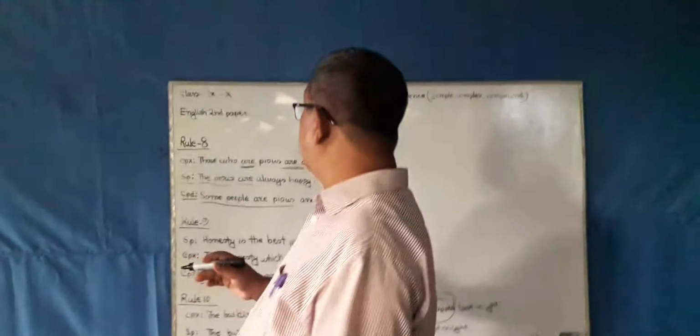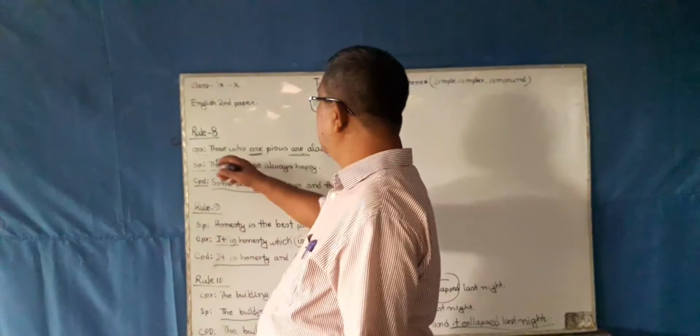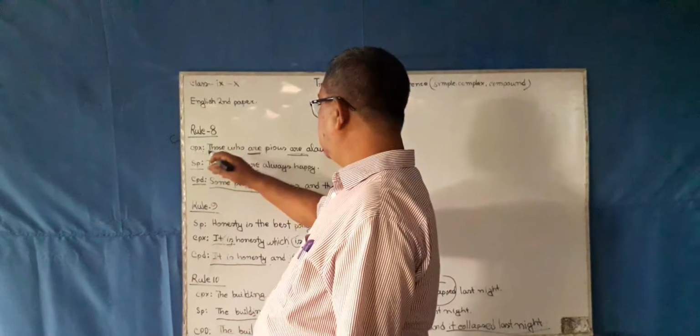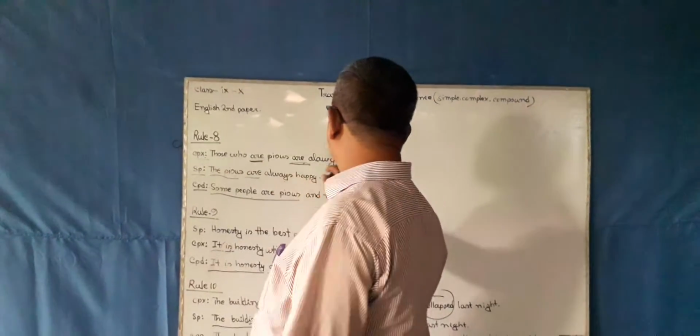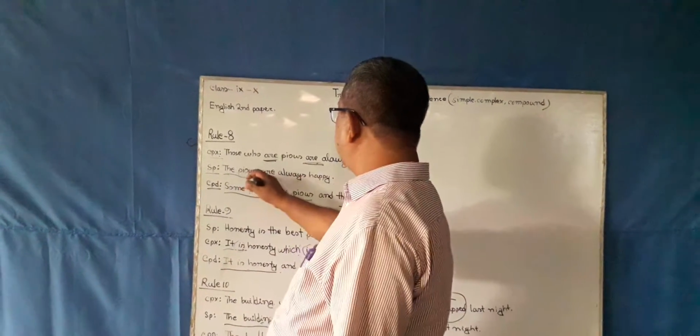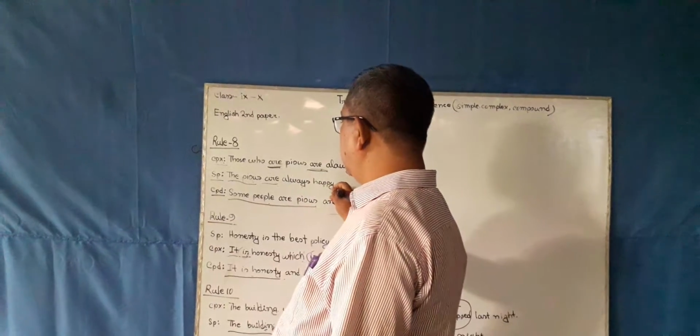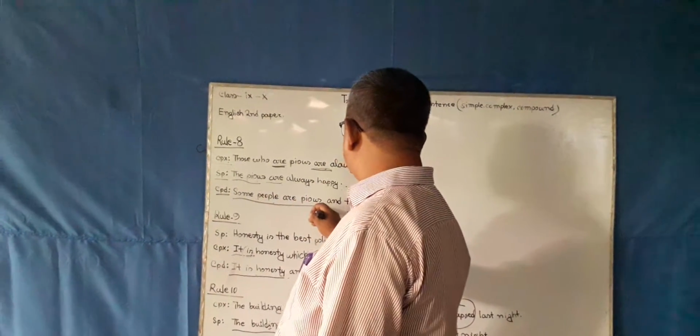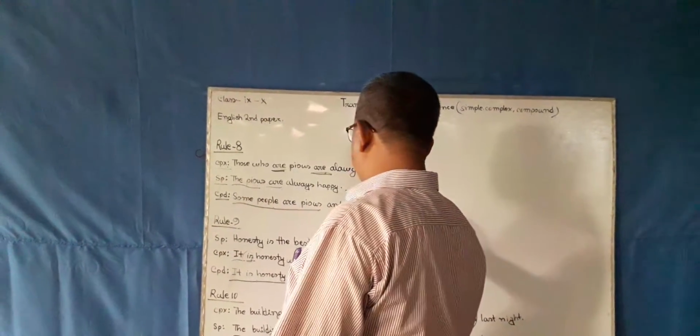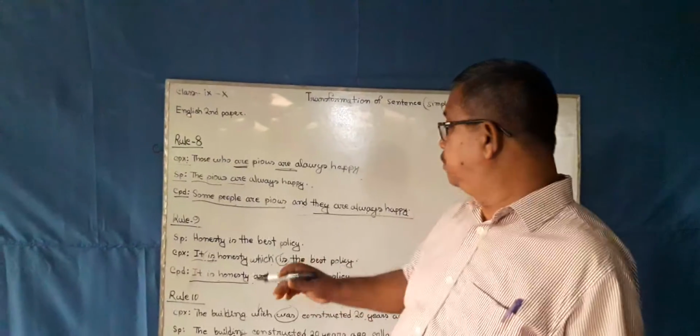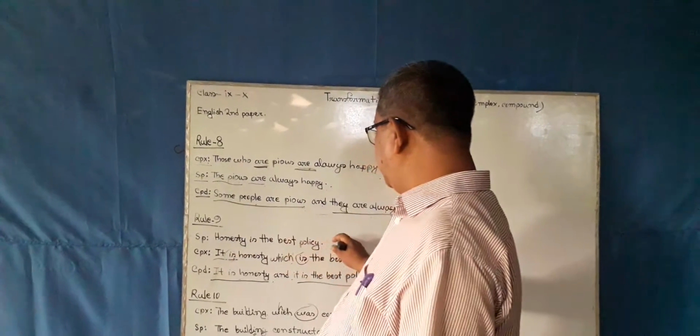Dear student, I am going to revise the sentences again. CPX, complex sentence: those who are pious are always happy. Simple: the pious are always happy. Compound: some people are pious and they are always happy. Simple: honesty is the best policy.